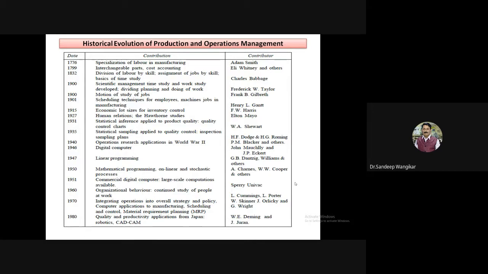And then after this, dividing, planning and doing of work, and motion study of job. Motion study of job. So how the job is moving.